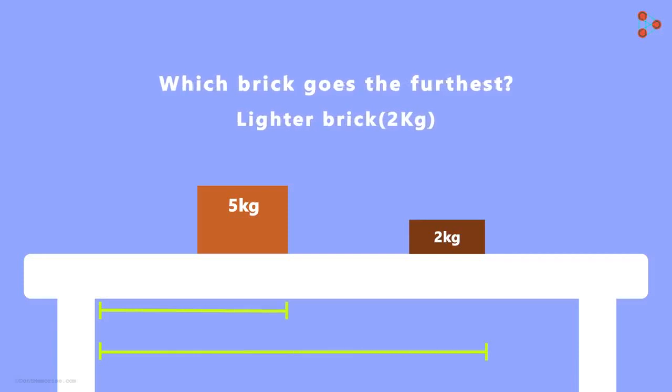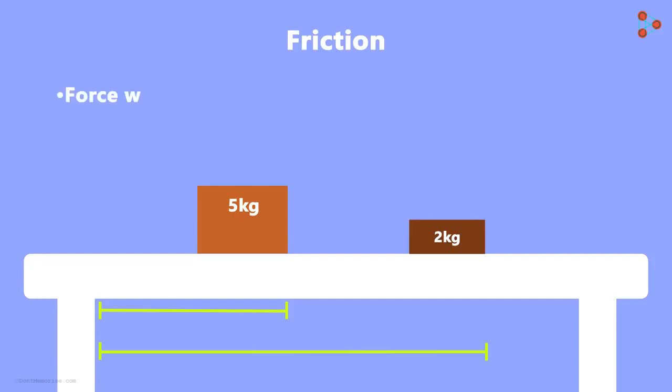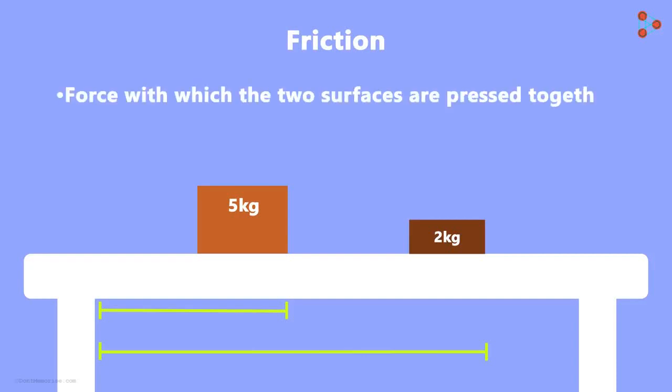It tells us that the friction also depends on the force with which the two surfaces are pressed together. If the two surfaces are pressed harder, the friction will be more. Why is that? Because of the second brick's greater weight, it presses on the table with greater force. Since its surface and the table surface are pressed together harder, the interlocking between the irregularities is more. And this results in more friction.